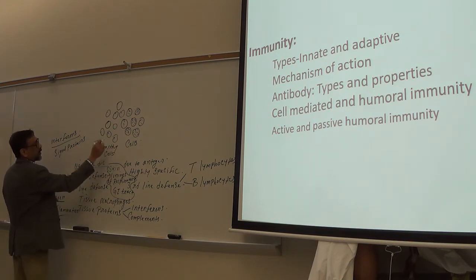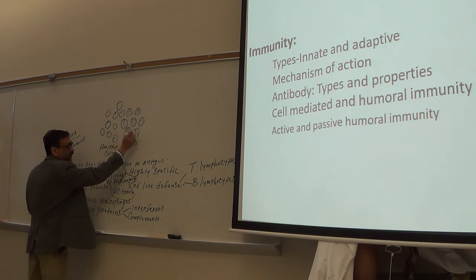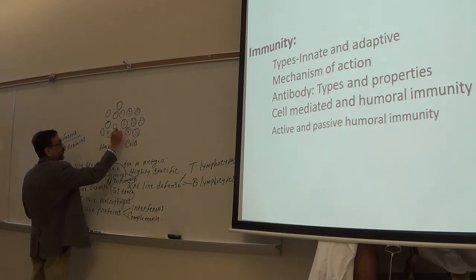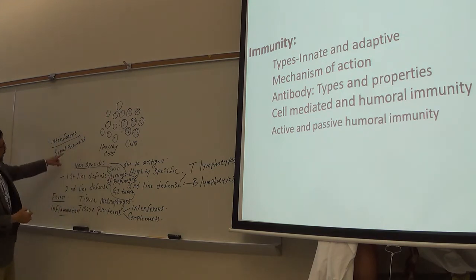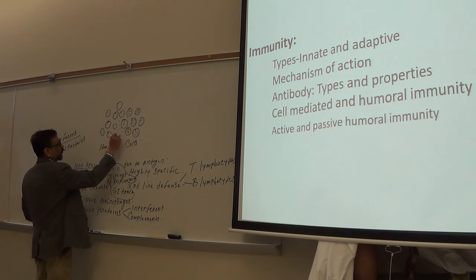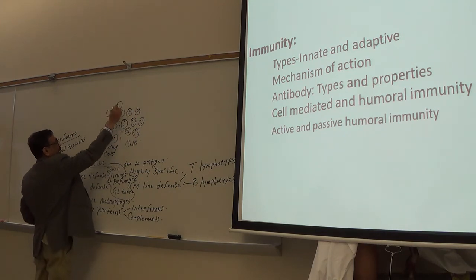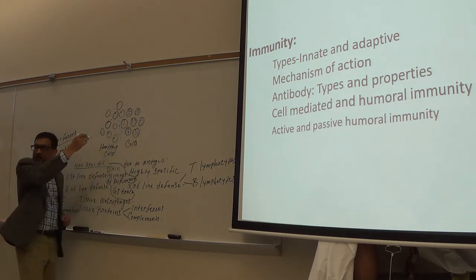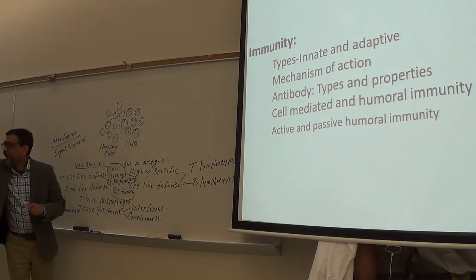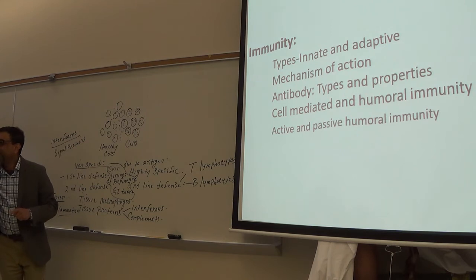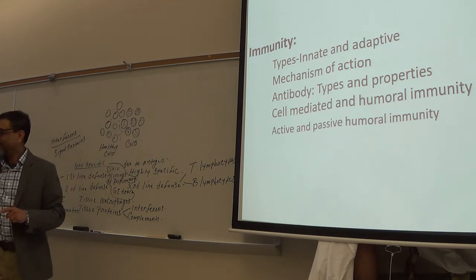Now you see what happens. The viral infected cells release the chemical signal proteins, those are called interferons, to alert these healthy cells that virus are present around you. So be careful, okay?